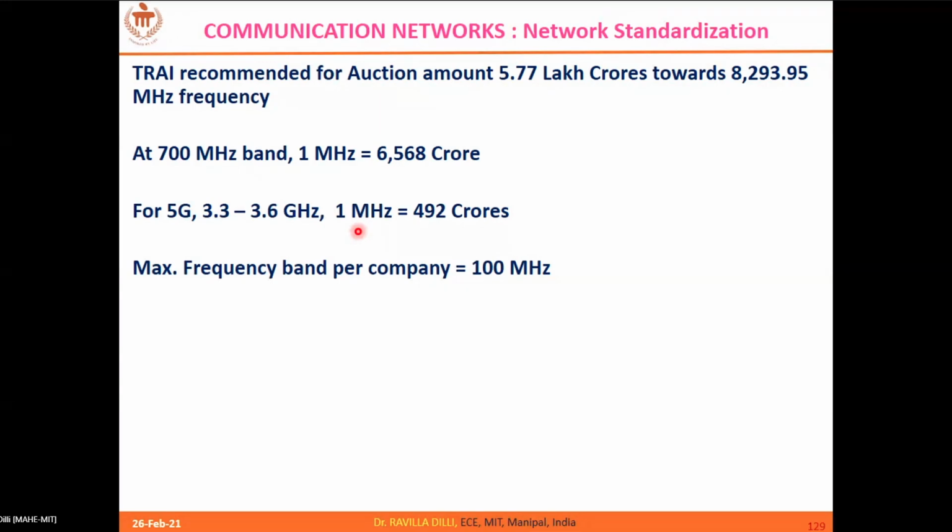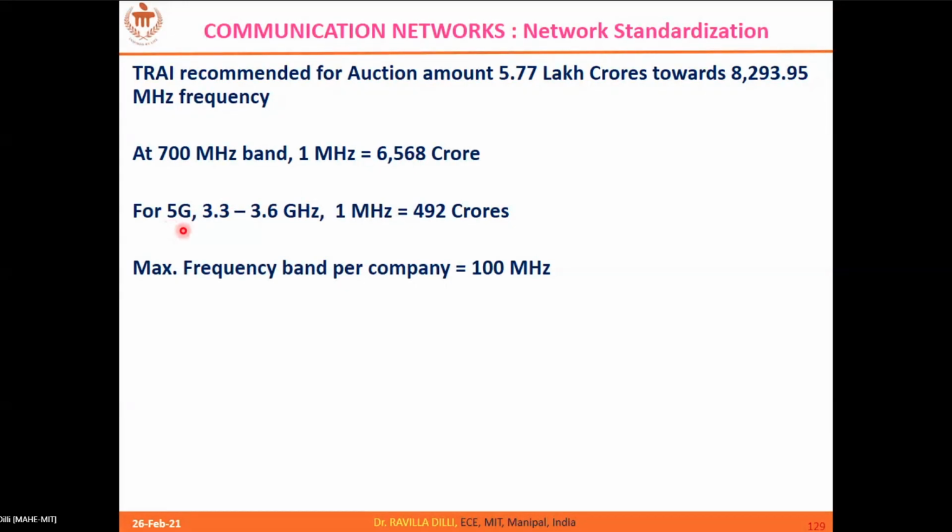This is just an example I'm taking, the Indian government. The regulatory body will actually allocate the frequencies for the service providers. You can see something like at 700 MHz, 1 megahertz of bandwidth has a minimum cost of this much. It may go up, depending on the auction and the participants.